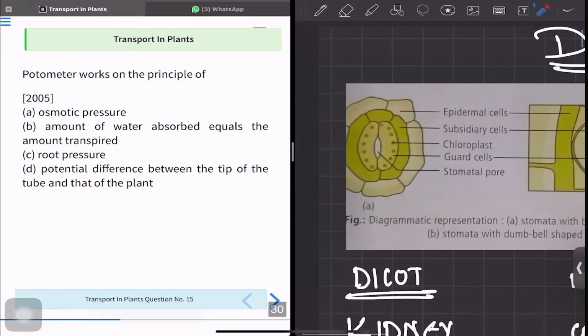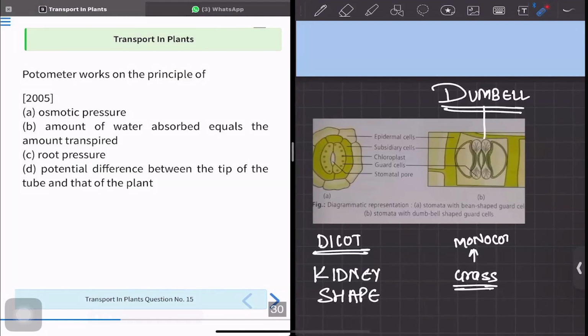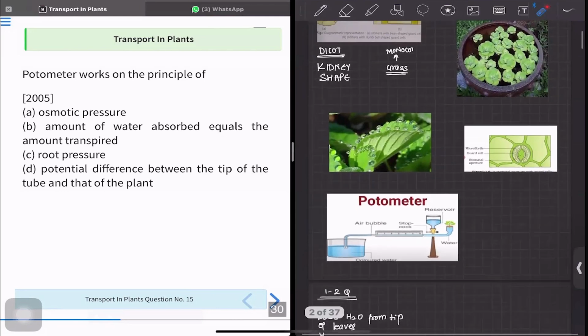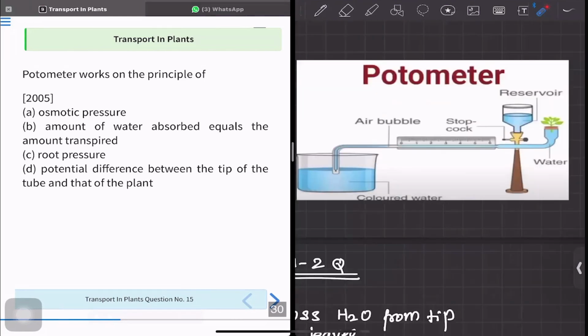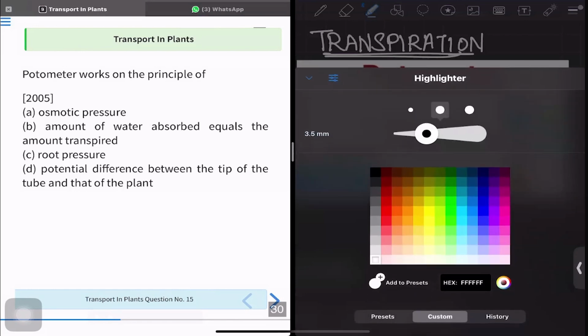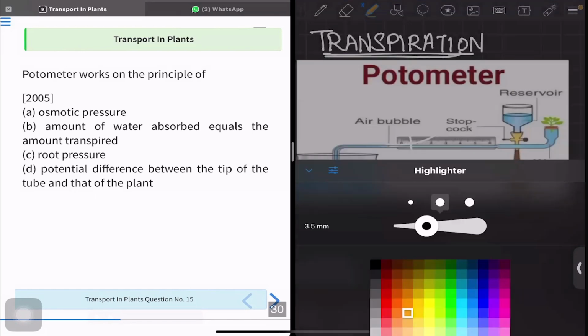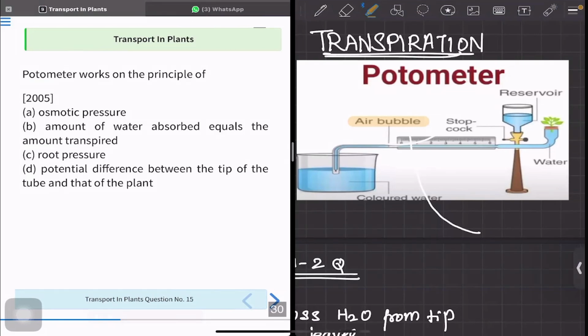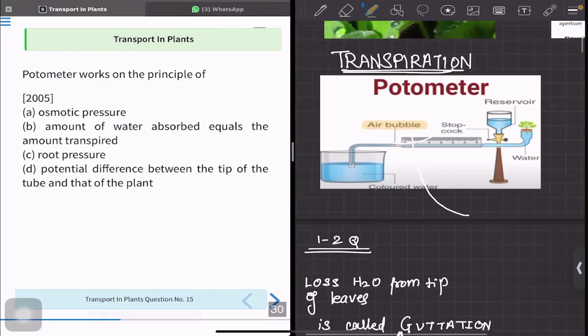Now we have question number 15. That is, photometer works on the principle of. So here I have a photo of a photometer. You do not have to know the exact mechanism of how the photometer works. Just know that we use the photometer to know about the transpiration. Now, how does this occur? It is based on the presence of this air bubble. You can see this air bubble. So, based on the movement of the air bubble, we can see that some amount of water is being lost.